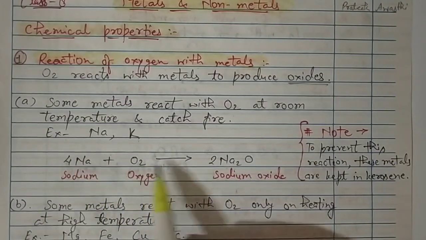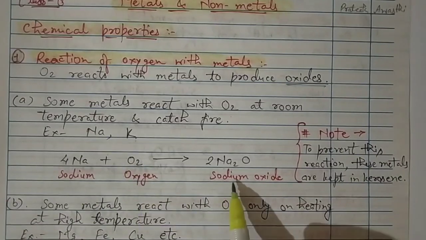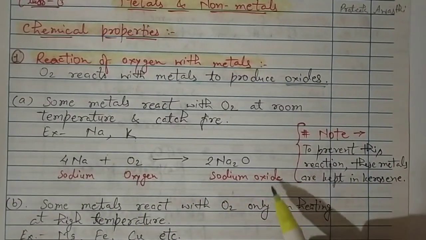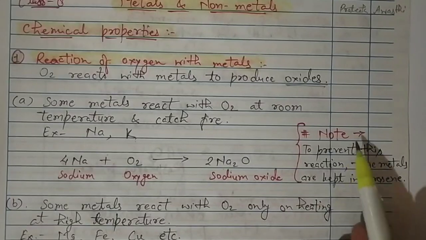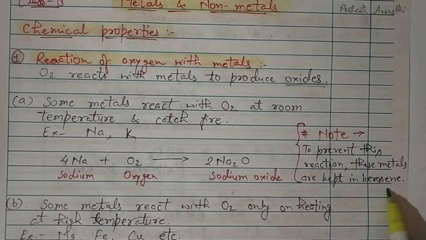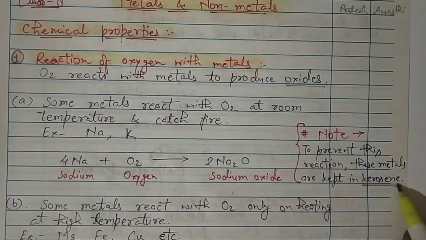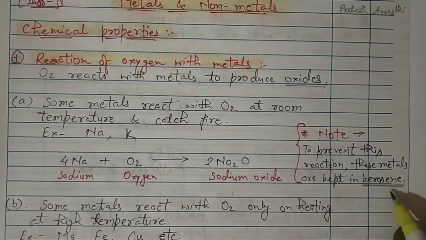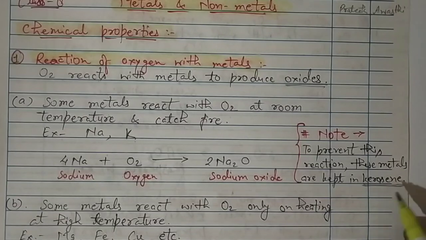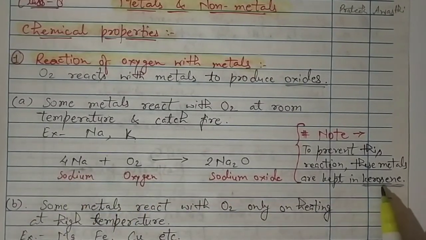For balancing, we have written these numbers which you already know. So sodium, when it reacts with oxygen, forms sodium oxide. Now, to prevent these reactions, this is a very important point, these metals are kept in kerosene. Why in kerosene? Because kerosene is an oil, and oil prevents air or water from entering. So the metal remains safe inside the kerosene.